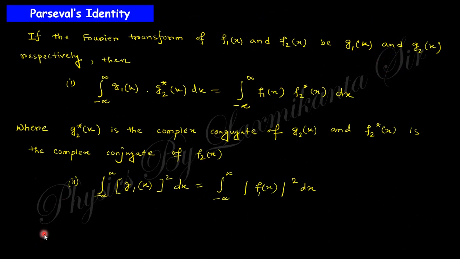Next thing is the Parseval identity. This is another property of the Fourier transformation, which says that if two functions f1x and f2x have transforms g1 and g2, that means the Fourier transform of f1x equals g1k and the Fourier transform of f2x equals g2k, then the integration of the product of the transform and the complex conjugate of the other transform will be the same as the integration of the function times the complex conjugate of the second function. Clear? Star is nothing but the complex conjugate.